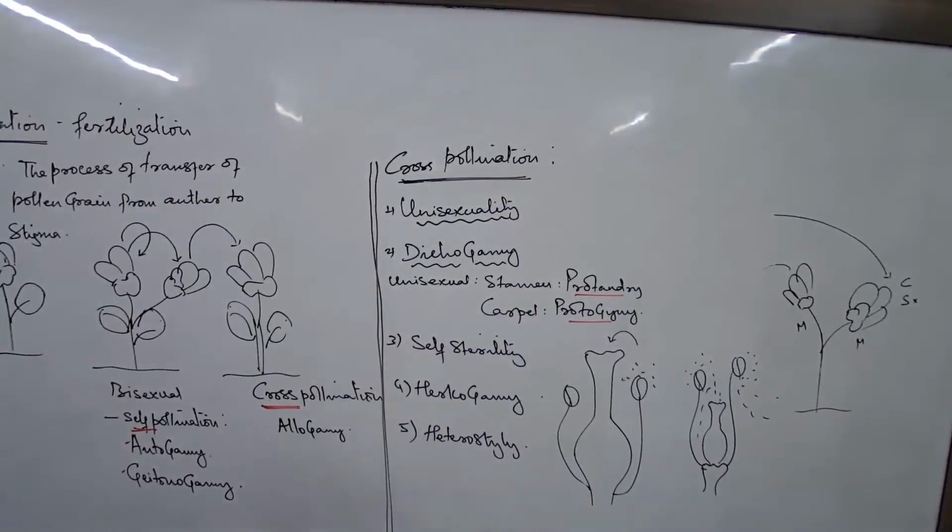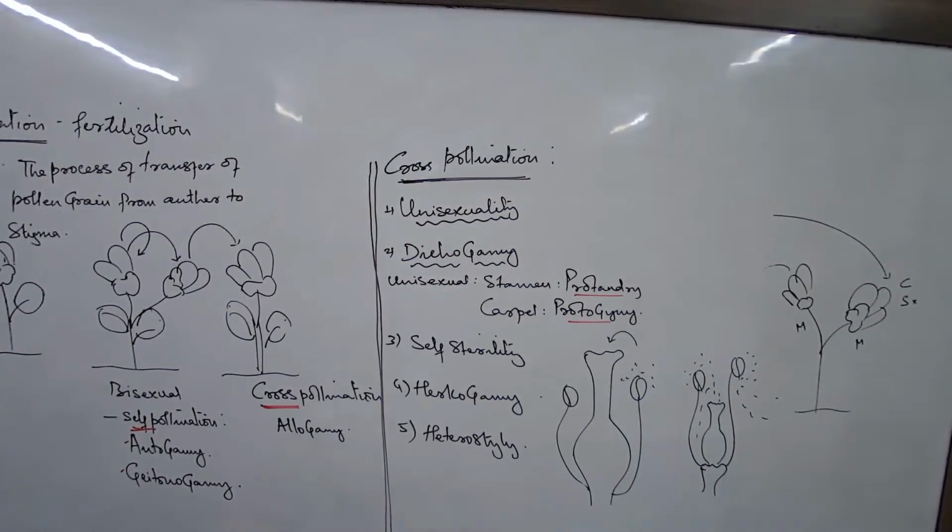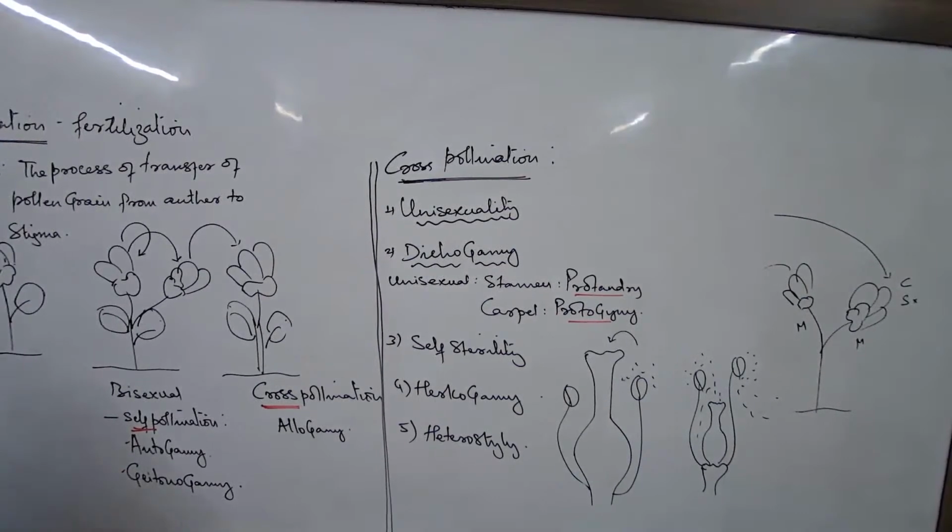Okay. Now, I give you 4 terms: autogamy, allogamy, geitonogamy, cleistogamy. Now, let me just discuss this question. Which one would you consider as the odd one? Cleistogamy. Why? Because in cleistogamy, the flower is closed throughout the time, and autogamy, geitonogamy, and allogamy are the types of self-pollination and cross-pollination where the flower is open. These are methods of pollination where flowers bloom to favor the process of pollination.